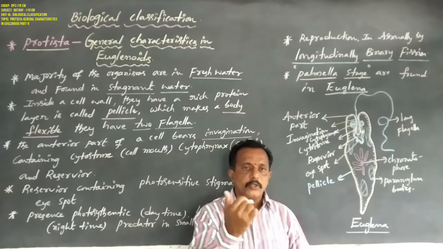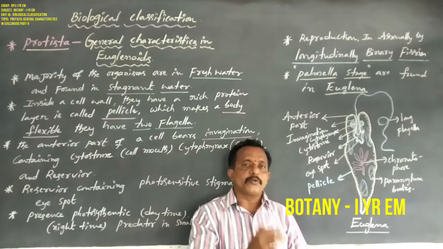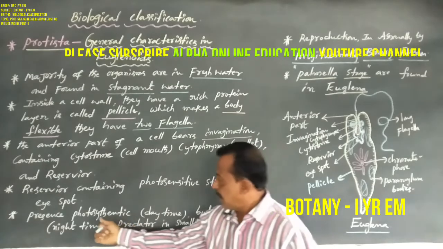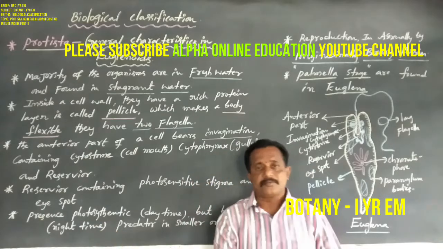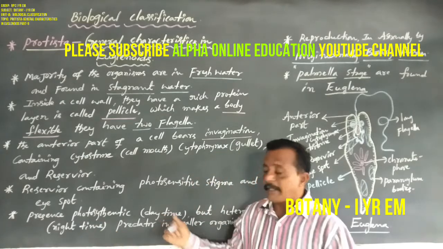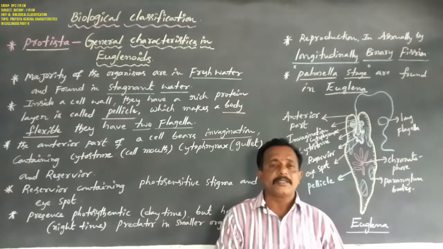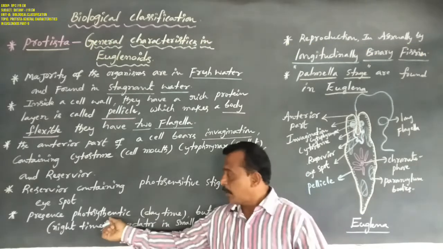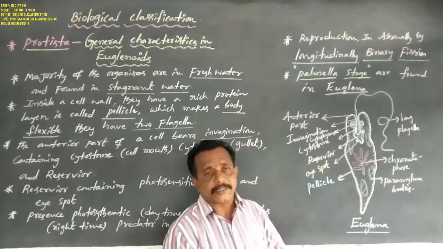But Euglena shows two types of nutrition: autotrophic nutrition and heterotrophic nutrition. In the presence of sunlight, especially in the daytime, it makes its own food materials.